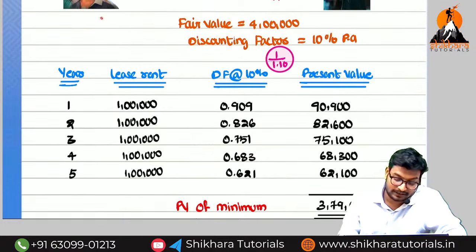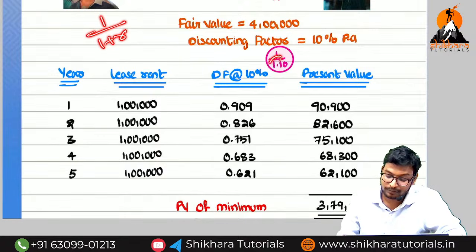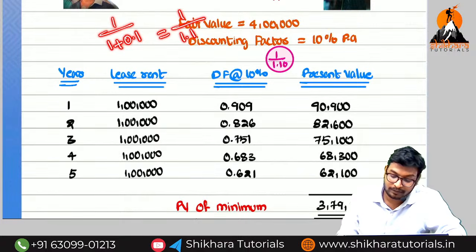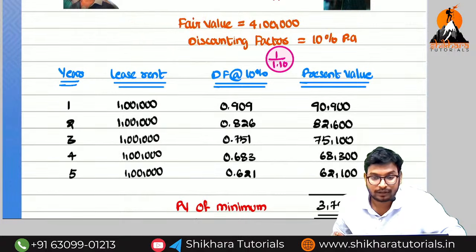There is a formula called the discounting factor: 1 divided by 1 plus R. Here the rate is 10%, so that means 1 divided by 1 plus 0.1. That is equal to 1 divided by 1.1.